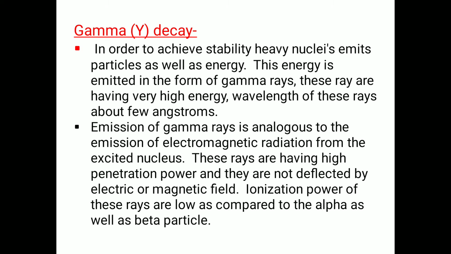It means the gamma rays have no charge and no mass, that's why they are not deflected by electric and magnetic field. Now, the ionization power of these rays is very low as compared to alpha as well as beta. What is ionization power? Ionization power is the power to destroy the matter from which the rays come out. So the ionization power of gamma rays is low as compared to alpha as well as beta particles.